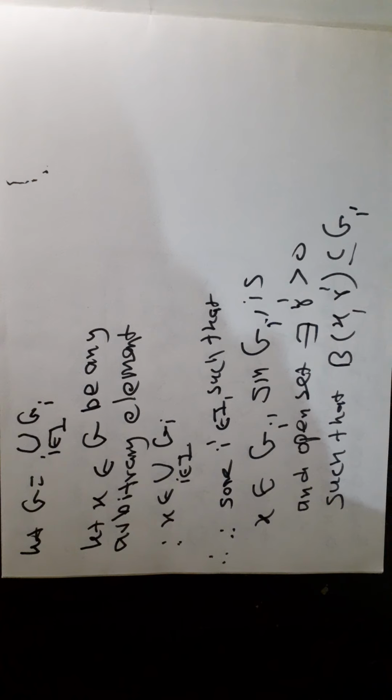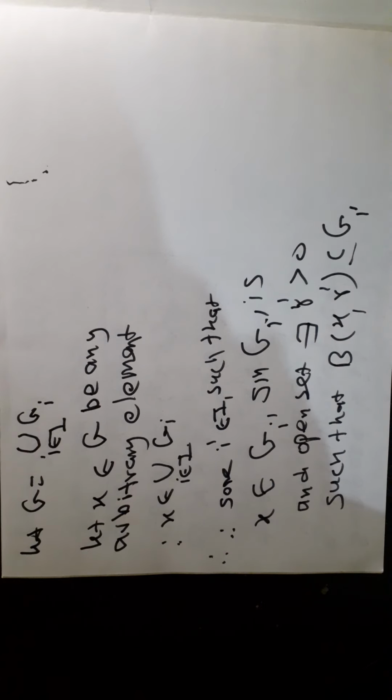Now see here, the union of G_i, i belonging to I. We want to prove that this union is an open set if every G_i is an open set. Let x belong to G be any arbitrary element. Therefore, x belongs to the union of G_i. Since x is in the union of the sets, there exists some member of that union in which x lies.